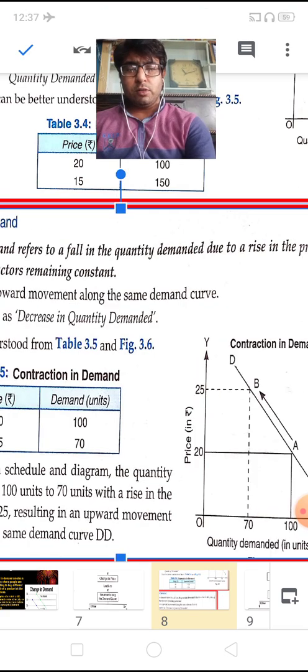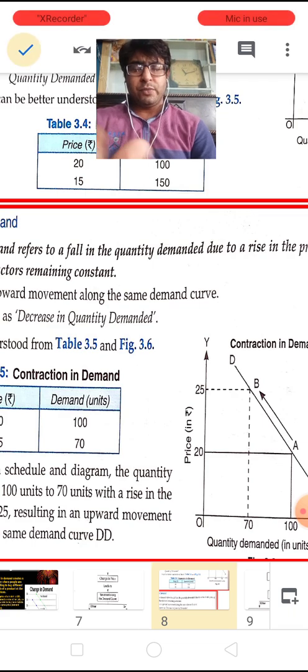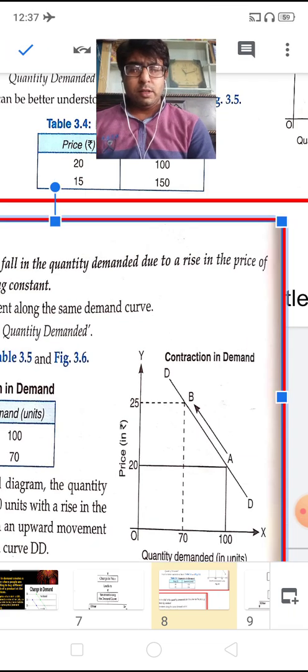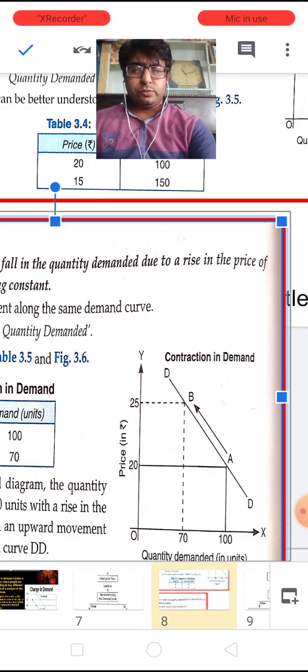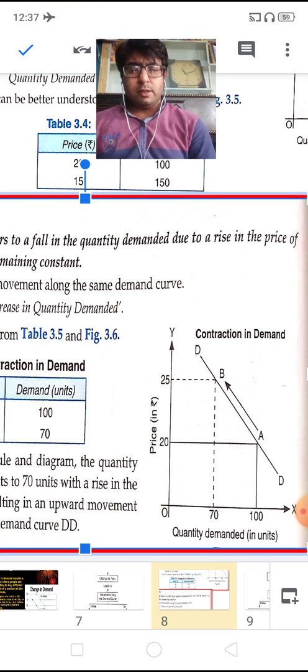Now when you are going to plot the diagram, you just see, children, on the right hand side, the quantity demanded of the commodity we have plotted on the x-axis, whereas the prices we are plotting on the y-axis.